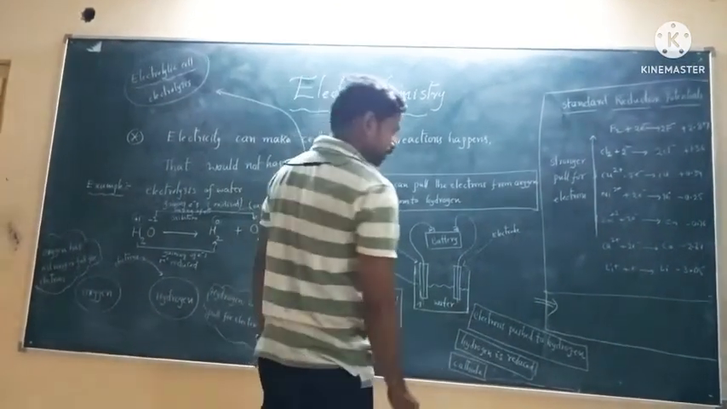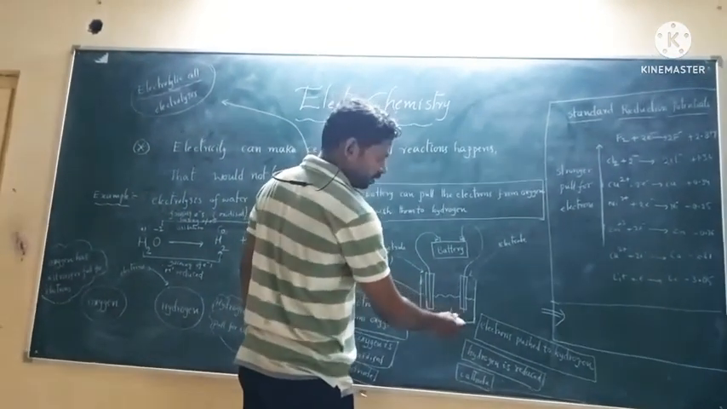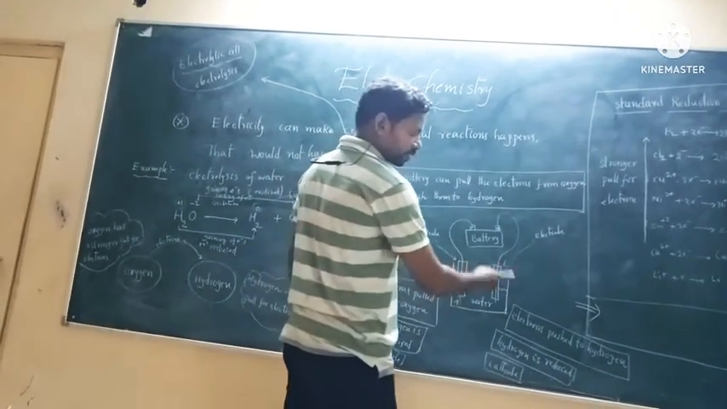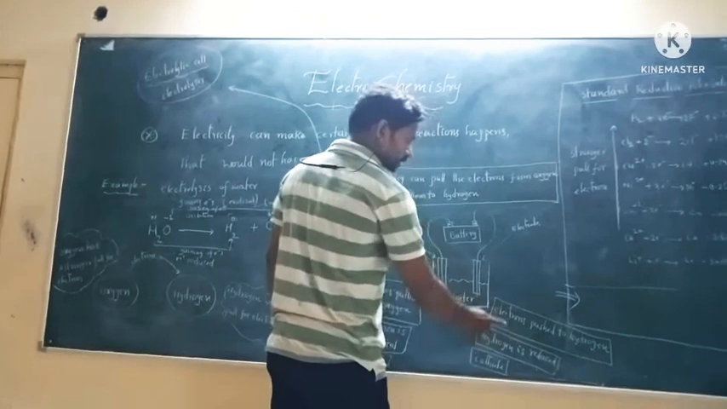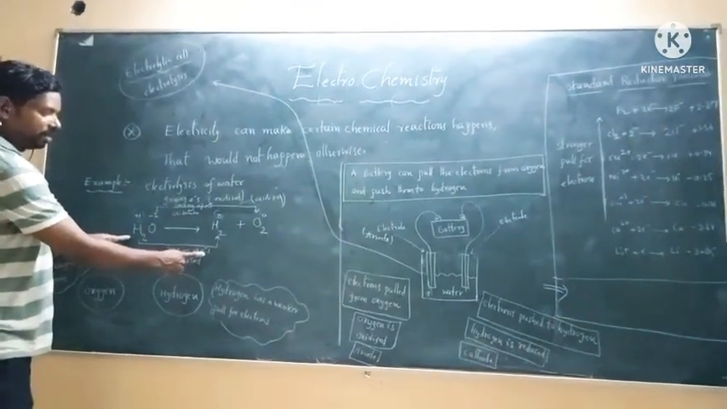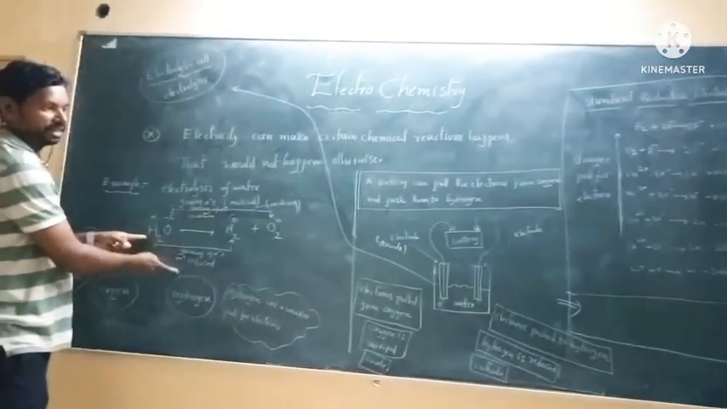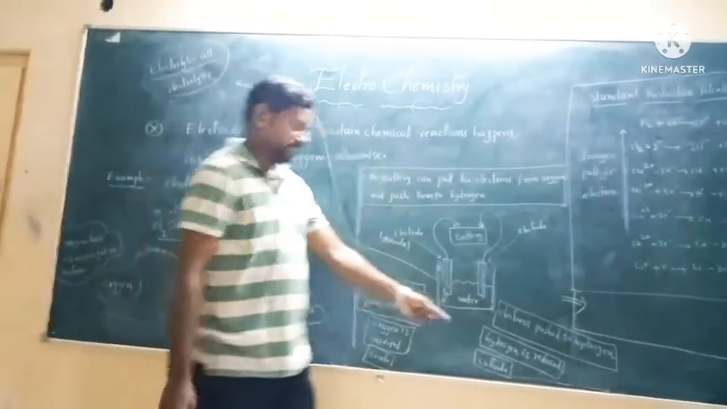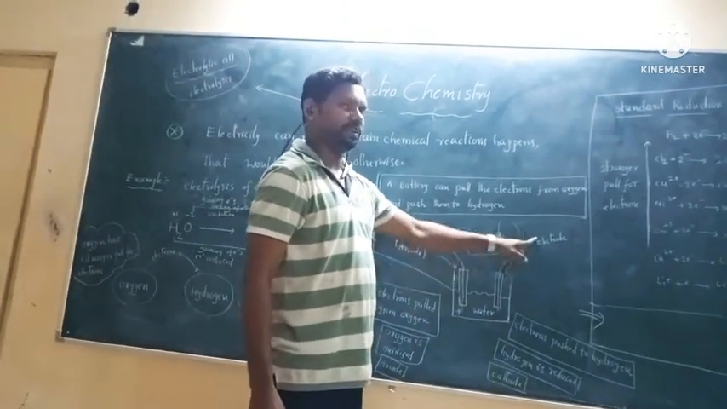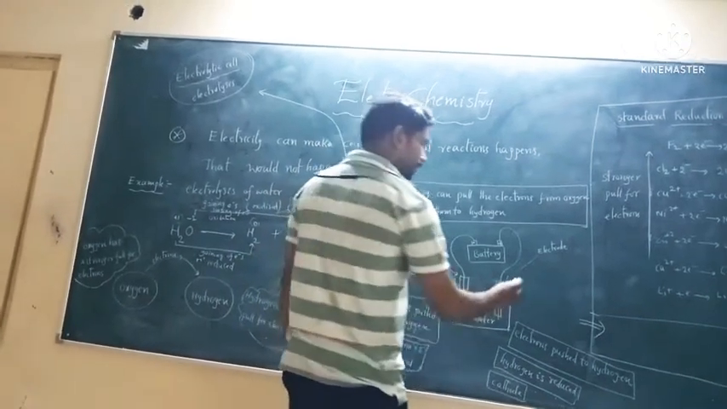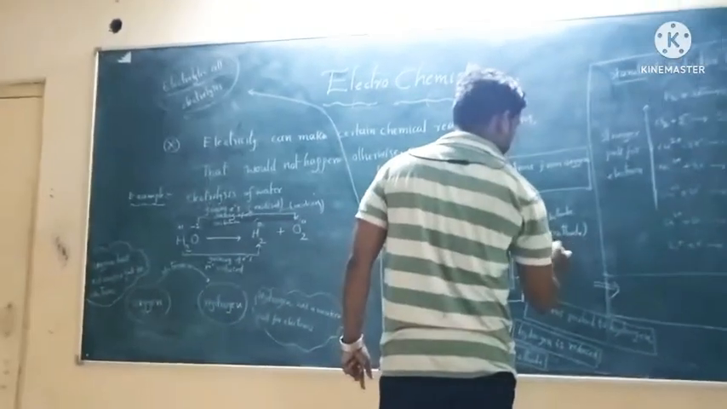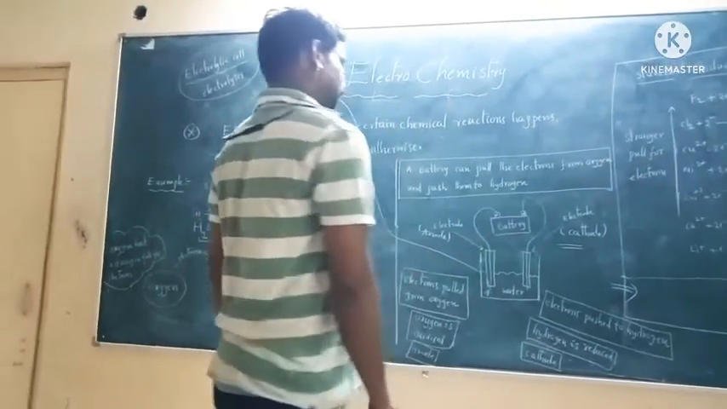At the same time, the electrons are pushed from the oxygen to the hydrogen. If you observe here, the hydrogen is gaining electrons from the oxygen. It is reduced. This is called reduction. So this is called the cathode. What is the cathode? The electrode where the reduction takes place.